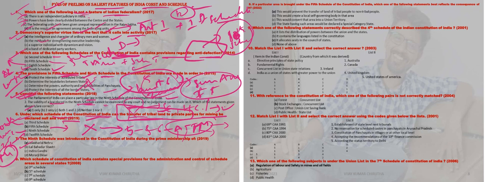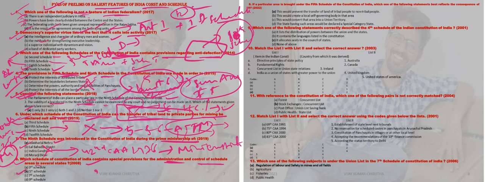The next question: the ninth schedule was introduced in the Constitution of India during the Prime Ministership of whom? The ninth schedule was added during the time of Jawaharlal Nehru, not the others. In Indira Gandhi's time, the 42nd Constitutional Amendment was added to the original Constitution; this is also known as the mini Constitution. Remember that. Which schedule of the Indian Constitution contains special provisions for the administration and control of scheduled areas? It is the fifth schedule and sixth schedule.